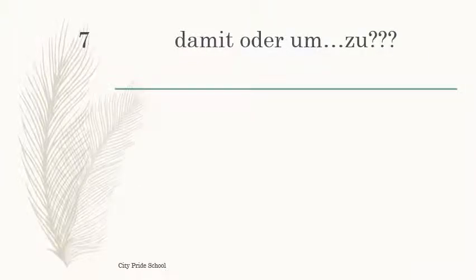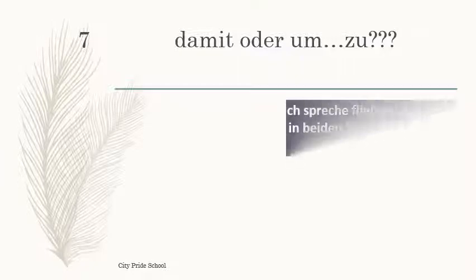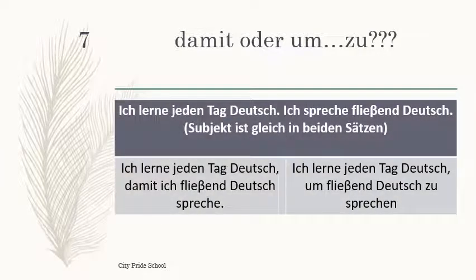Damit oder um zu. Now we have to understand when we will use damit and when we will use um zu, because both have the same meaning. Damit also means so that, or in order to, and um zu also means in order to. So let's understand when we use damit and when we use um zu. Now one example is given here. "Ich lerne jeden Tag Deutsch. Ich spreche fließend Deutsch." I learn German every day so that I can speak German fluently.